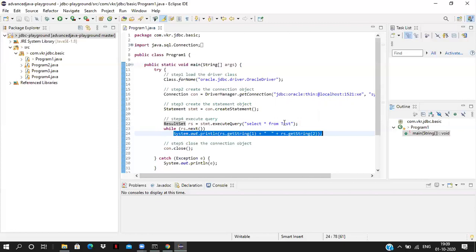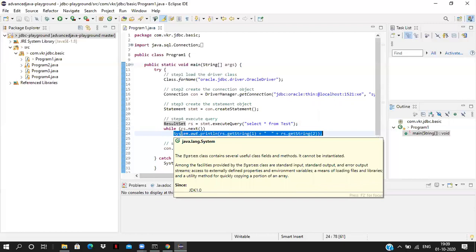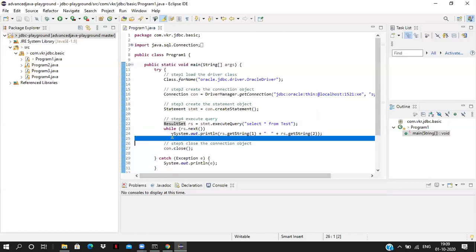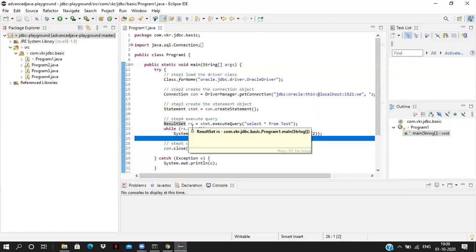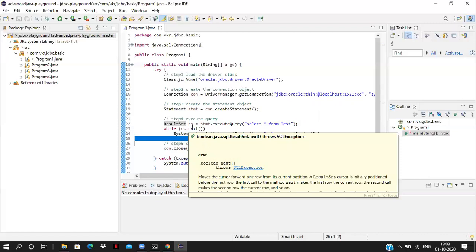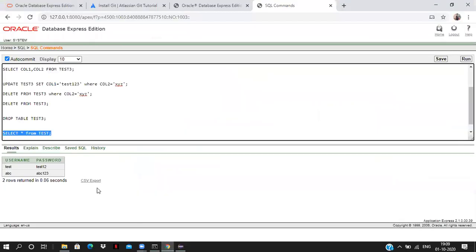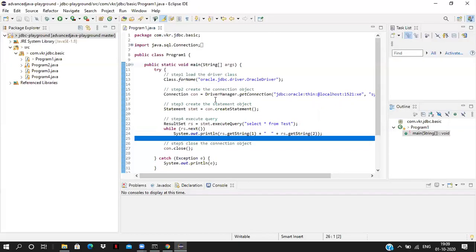So we are reading the string data from the table, and again it goes to the loop. ResultSet.next, if the second record is there, gives true, then it prints the second record. The third time, it calls ResultSet.next for the third record. The record is not there, because my table has only 2 records, so we get false.